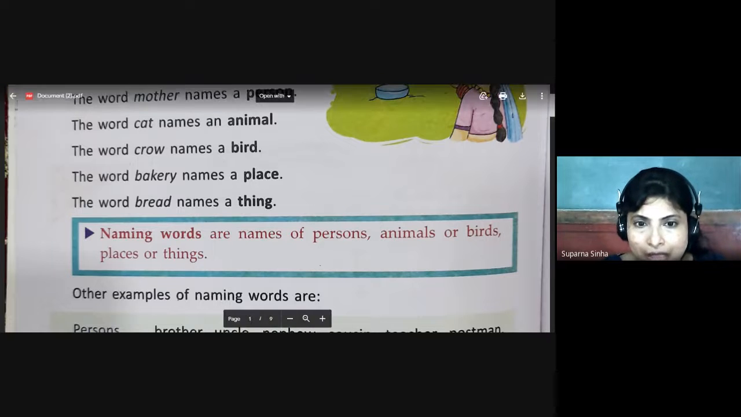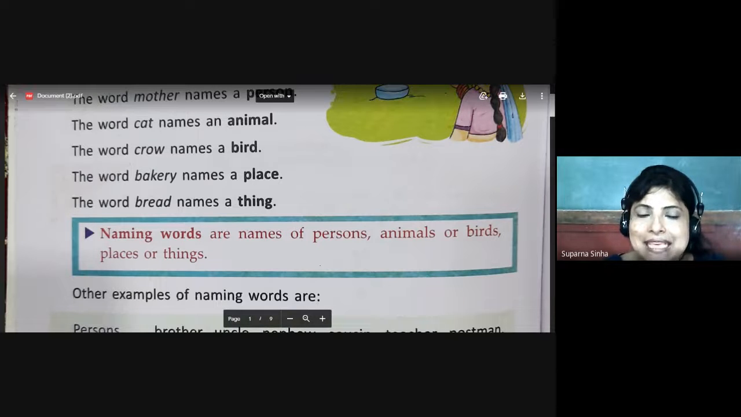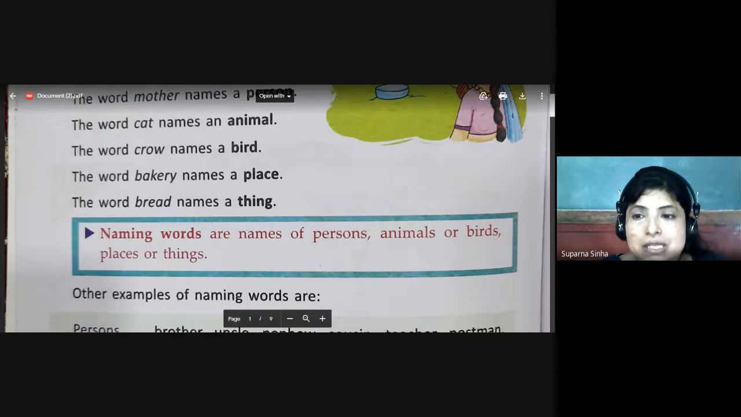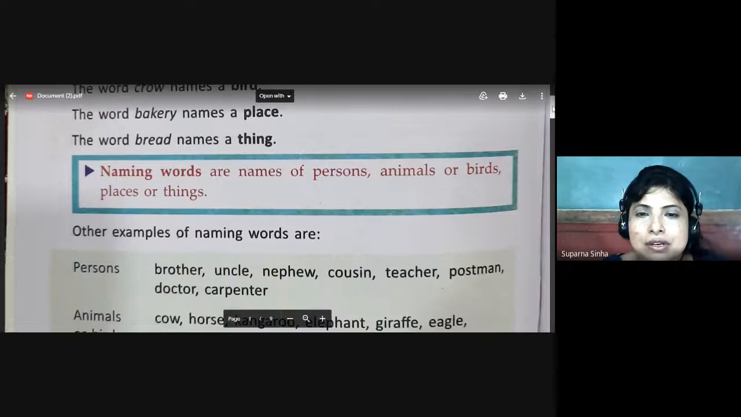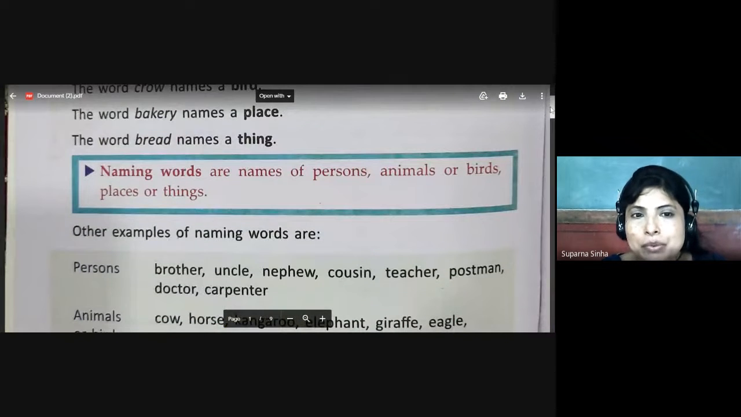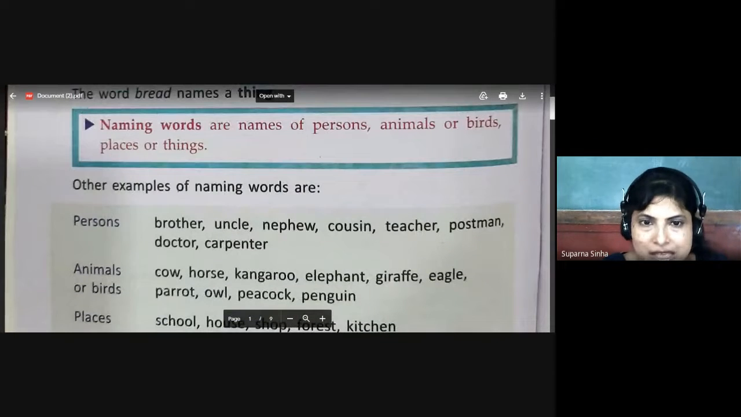So, naming words are names of person, animal, bird, place, and things. Again, I am repeating, naming words are names of person, animals, birds, place, or things. The words which denote any particular person, animal, bird, place, or thing are called naming words. Slowly we will understand through these examples, children. This is page number 6.